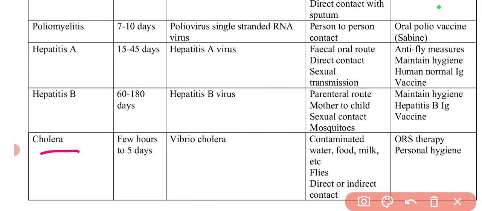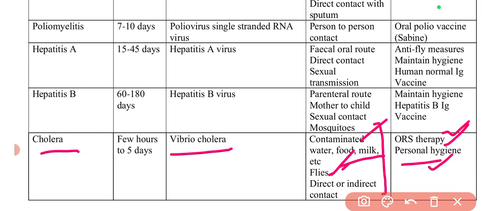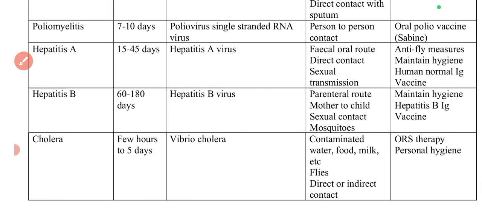Next is cholera, caused by Vibrio cholerae. It can be transmitted through general things like contaminated water, food, milk. It can be transmitted through flies, direct or indirect contact. ORS therapy can be given immediately after the diagnosis. ORS therapy can be given, and personal hygiene is the most important thing. And the cholera vaccine, definitely that will be given for the prevention.